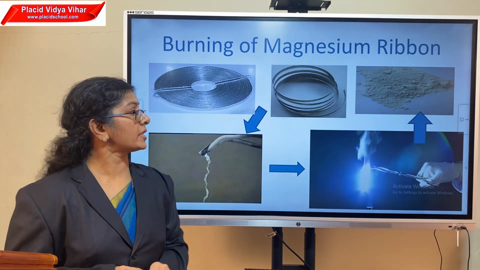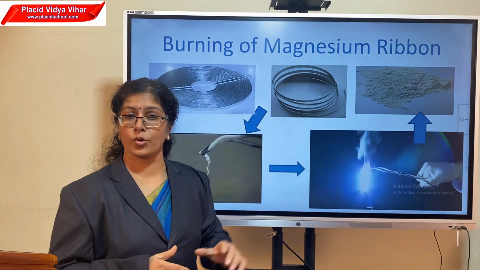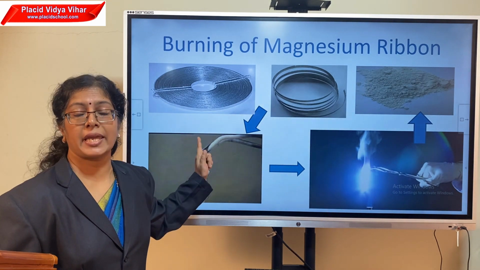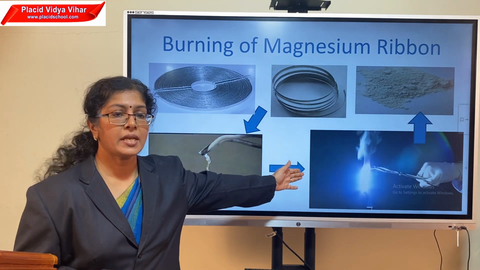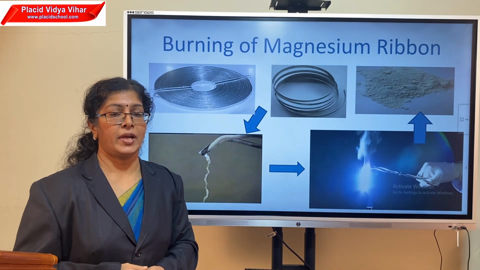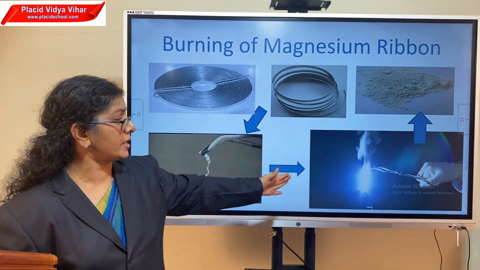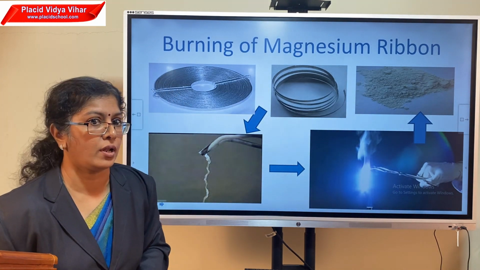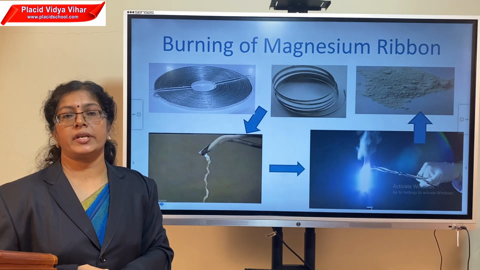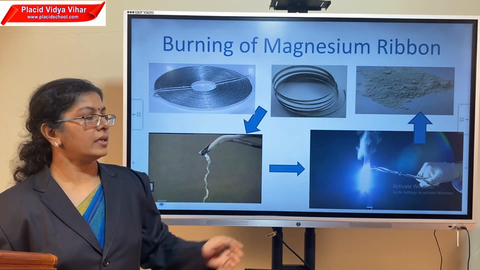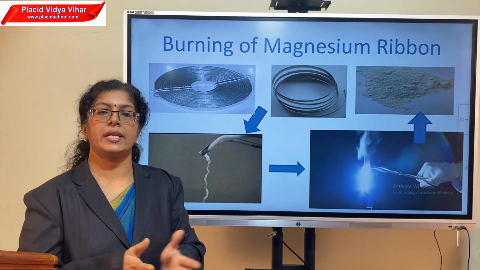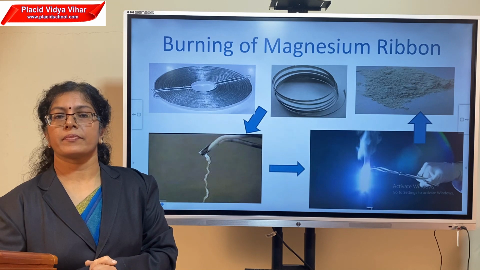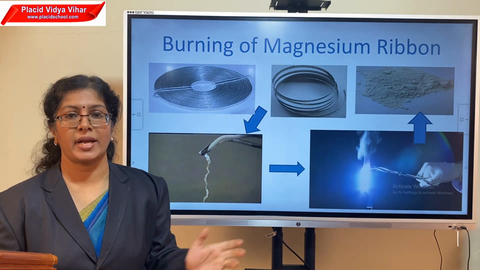First of all, we are taking a small strip from this coil and, with the help of forceps, keeping it above a candle flame. See how it burns. As a paper catches fire, it burns with a bright white light. It is not good to stare at it for long. After burning, what remains is a little bit of ash, as when you burn any piece of paper. What change is it? Burning is a chemical change, you have learned.